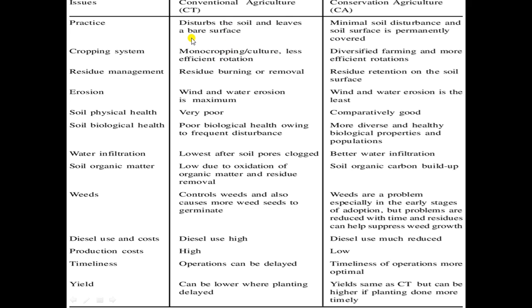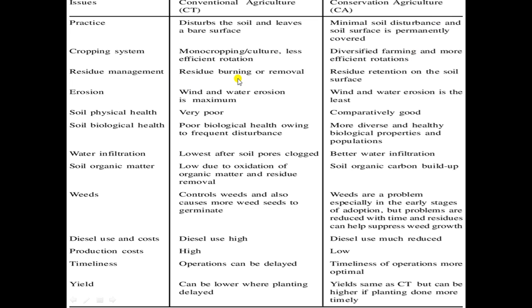So we disturb the soil a lot. But here there is minimum disturbance of the soil in conservation agriculture. Cropping system. In conventional agriculture, monocropping is a common practice, but in conservation agriculture we should diversify our cropping pattern.